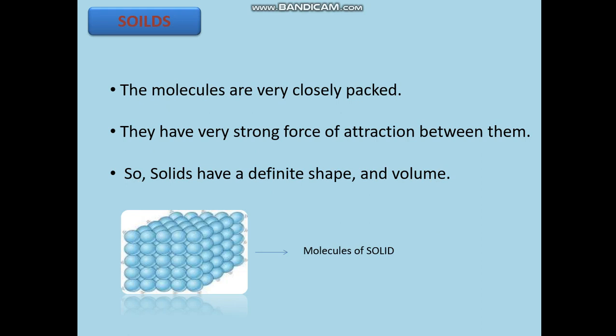If we go for solids, on your screen you have a picture of a solid. Here the molecules of a solid are very closely packed. In solids, the molecules are very closely packed. They have a very strong force of attraction between them, and so they are not free to move. Therefore, solids have a definite shape and volume. If you take the example of a table or a book, it has a definite shape and even a definite volume. In this, the molecules are very close.